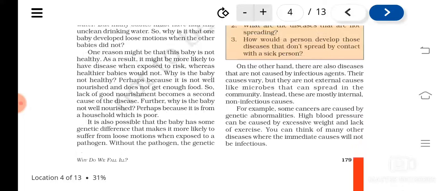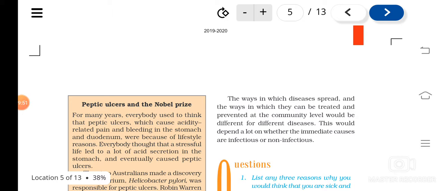That is not caused by any external agents, and it is not spread from one person to another. Blood pressure: have you heard of anyone coming in contact with a person having blood pressure and getting blood pressure? No, isn't it? Diabetes, all these are diseases not caused by microorganisms. That kind of diseases are known as non-infectious diseases.